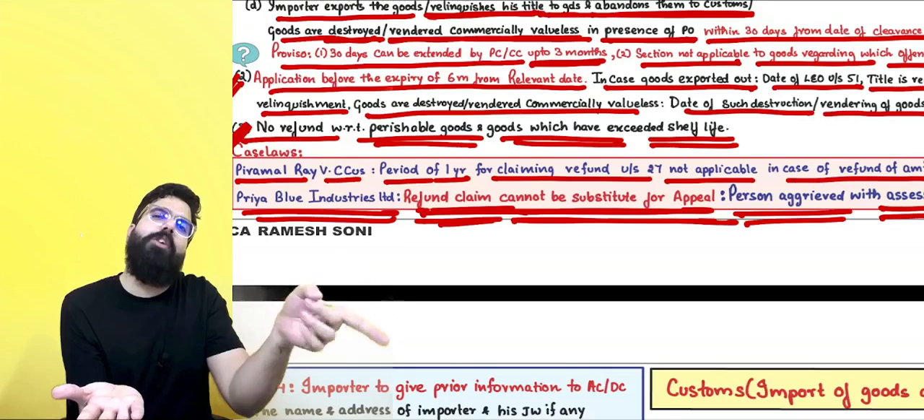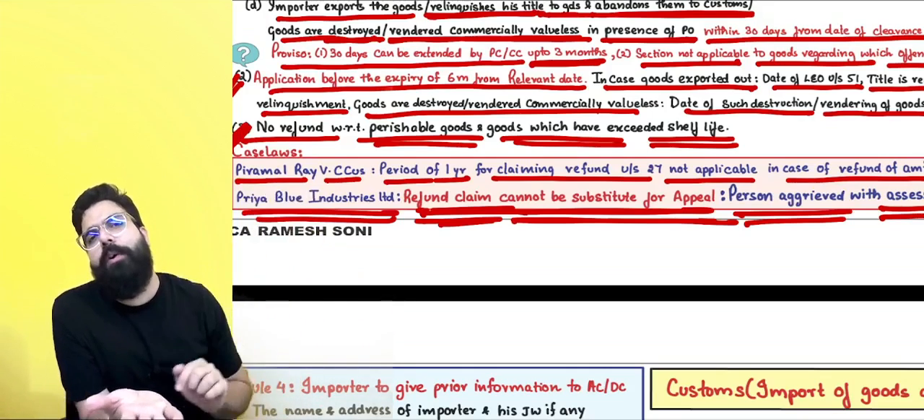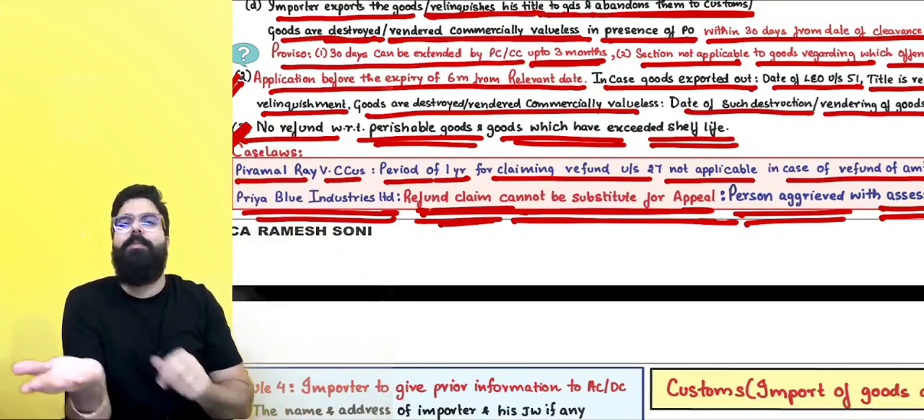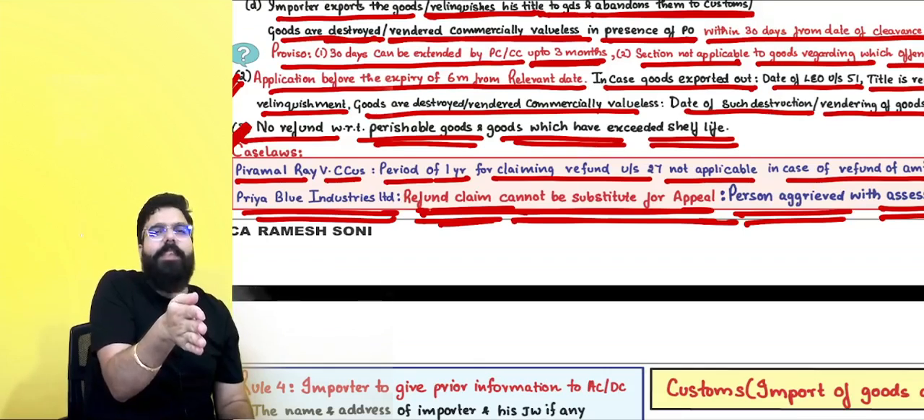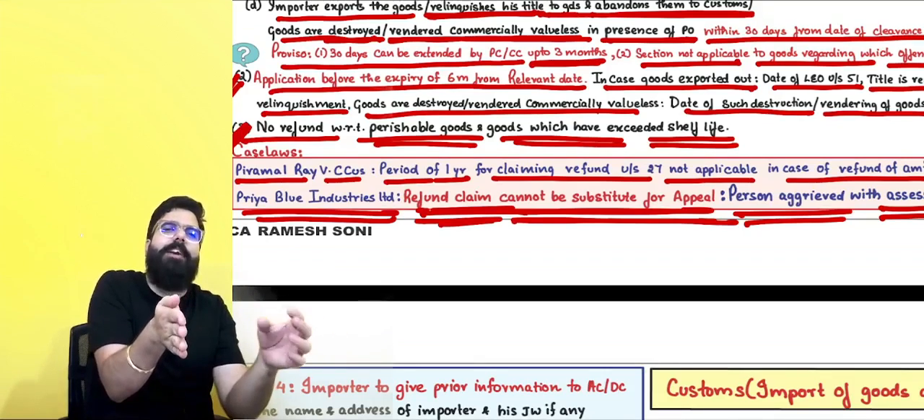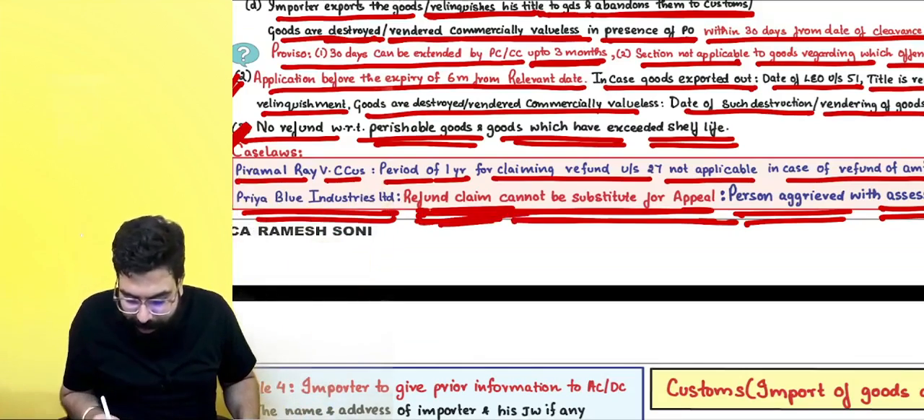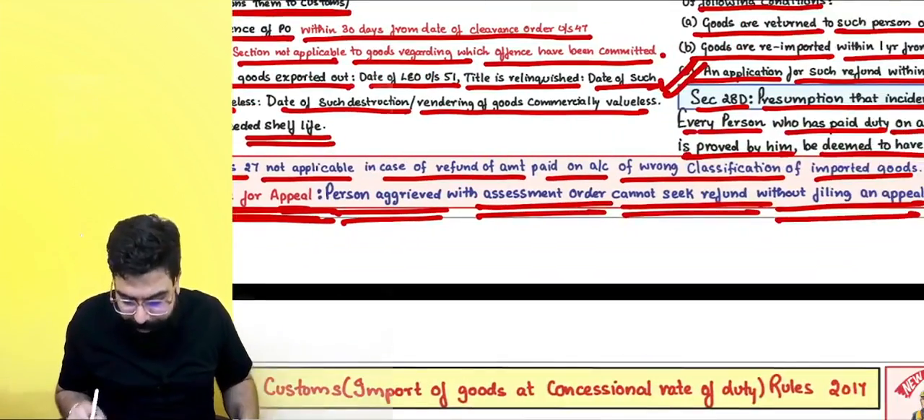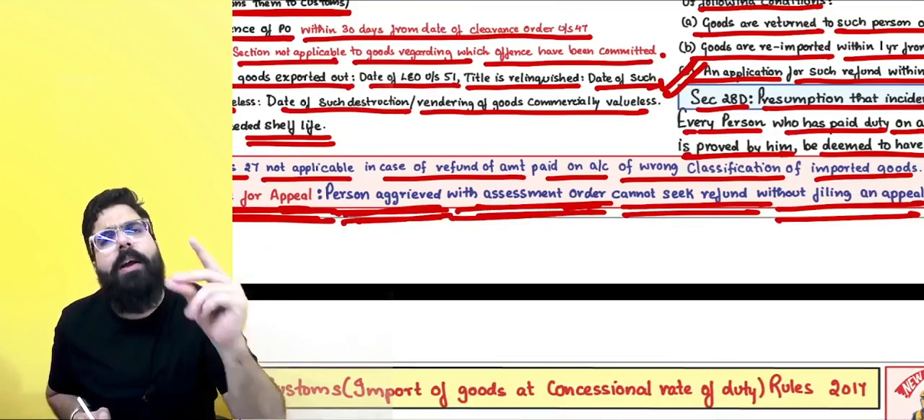Only once the appellate authority goes ahead and gives an order in favor of you, you can go ahead and apply for a refund. Just because a reassessment order was passed, you paid the duty. Now you are telling the appeal time limit is gone, but I'll go ahead and apply for refund. No. Refund claim cannot be a substitute for an appeal. A person is aggrieved by an assessment order. Whatever extra you have paid, no.